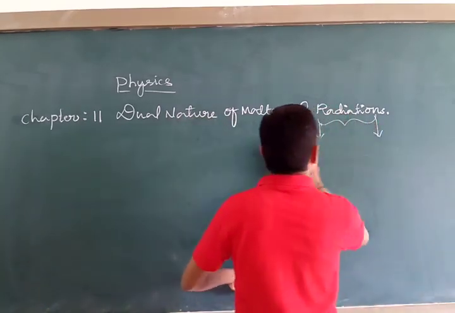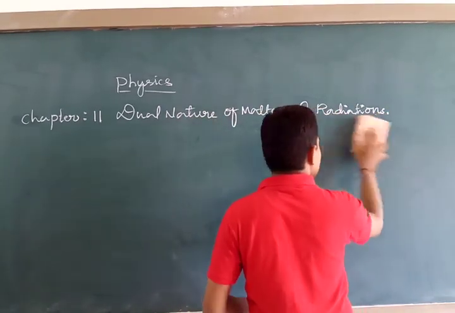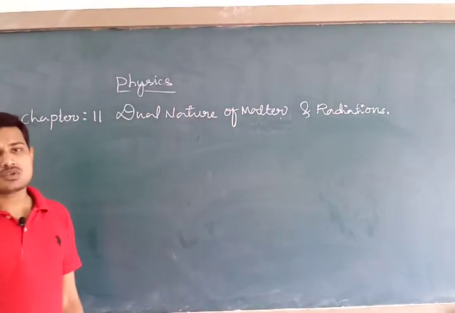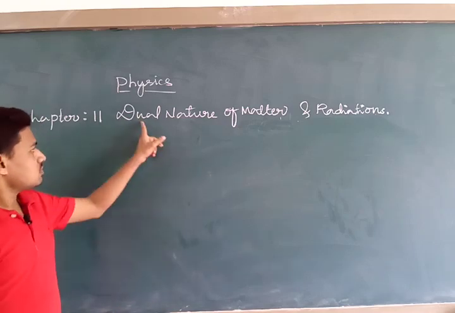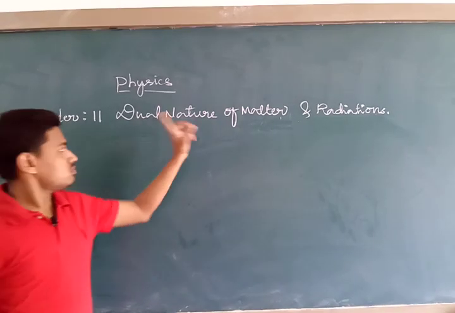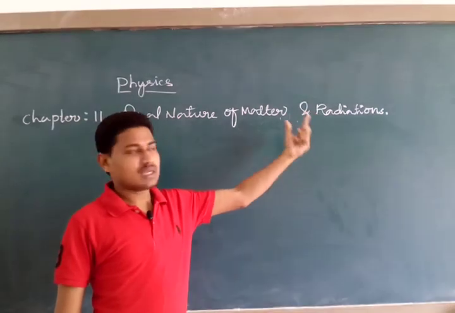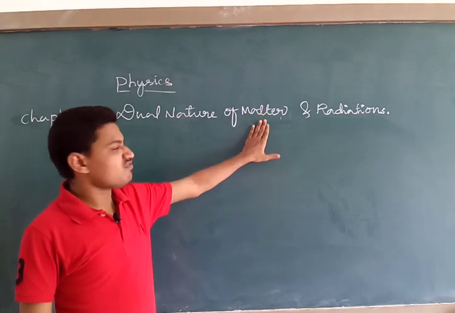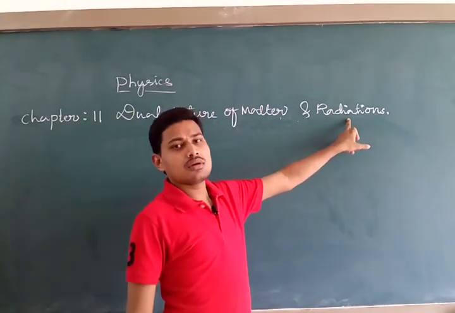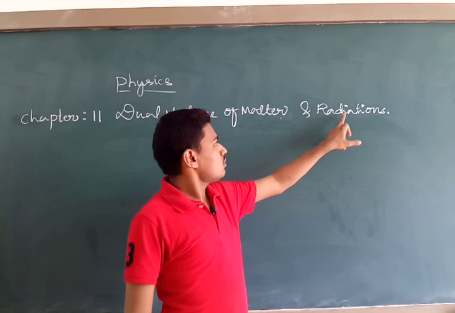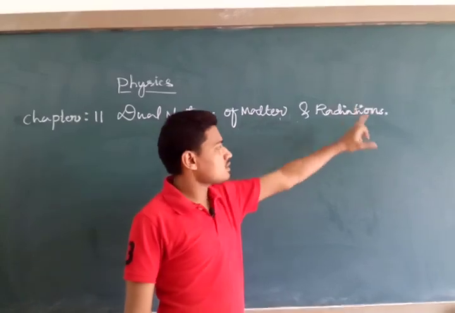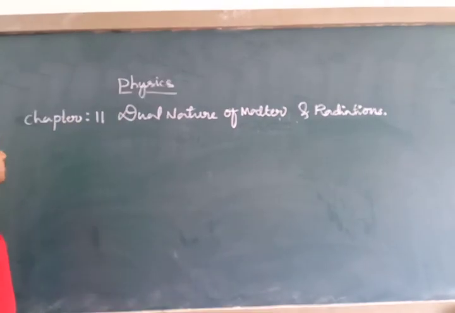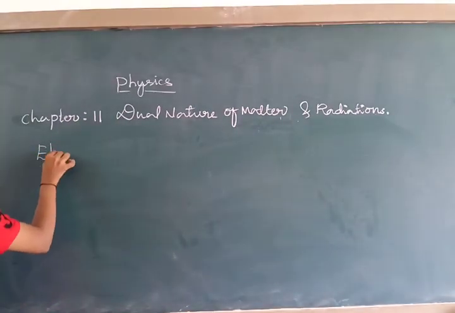Now the actual syllabus begins. Once again, don't forget what we are going to study in this topic: among the two natures of matter and radiation, we are going to study the two natures for matter. But first we study radiation. Radiation possesses particle nature and wave nature. The particle nature we are going to study first. For that we require the concept of electron emission.